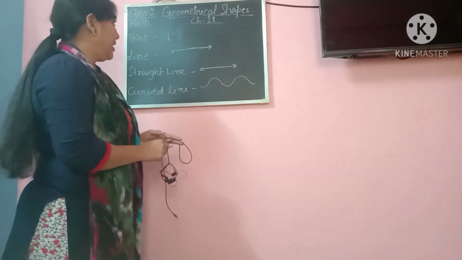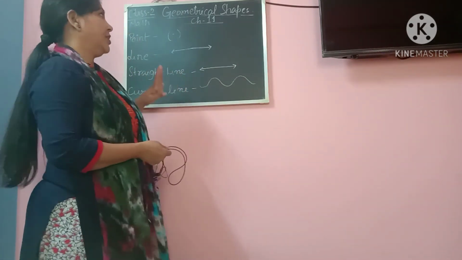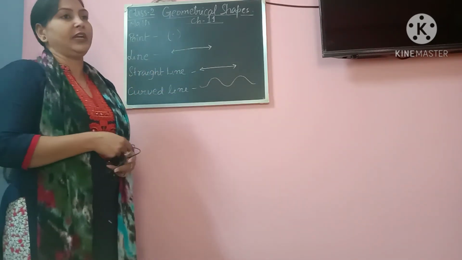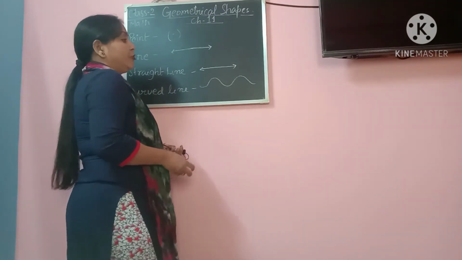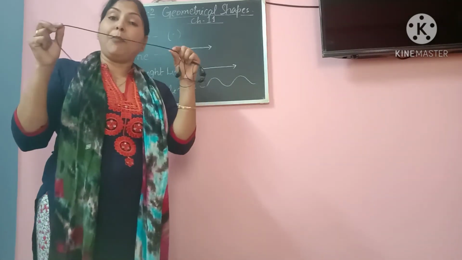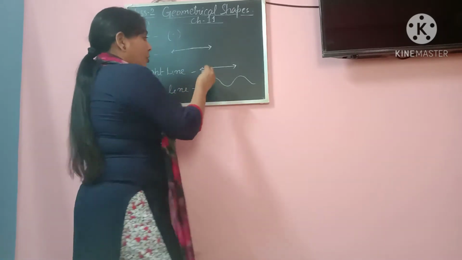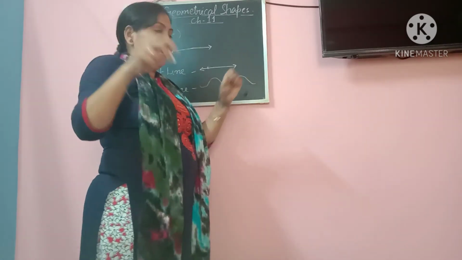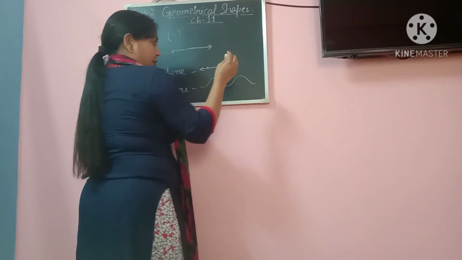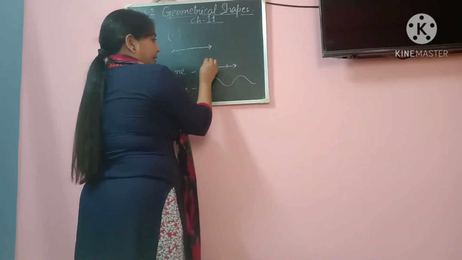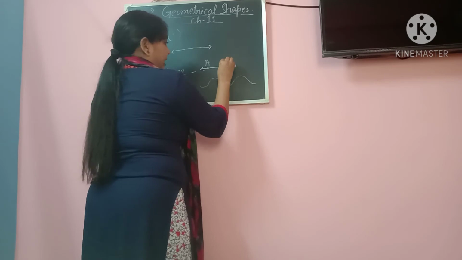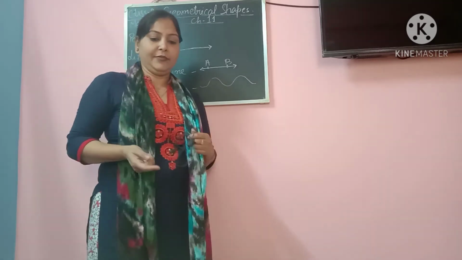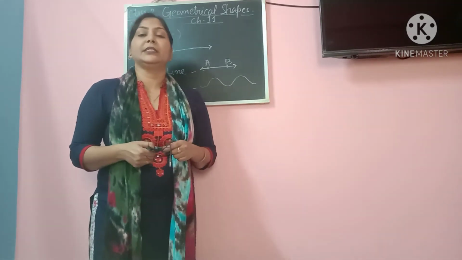Fine. So here we have understood four geometrical concepts: point, line, straight line, and curved line. Now when we see a straight line, actually a straight line is a part of a line. Over here I have held this wire in a tightened way, strongly, and it is forming a straight line. Alright, so these are the four concepts which we have tried to understand and learned in this class.